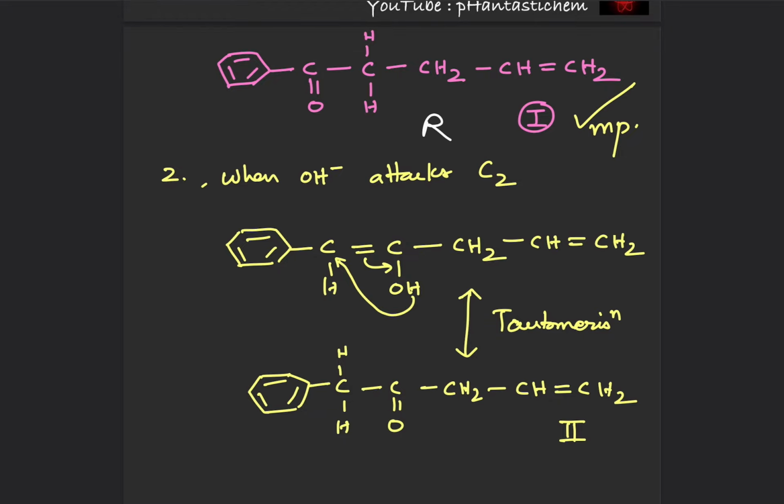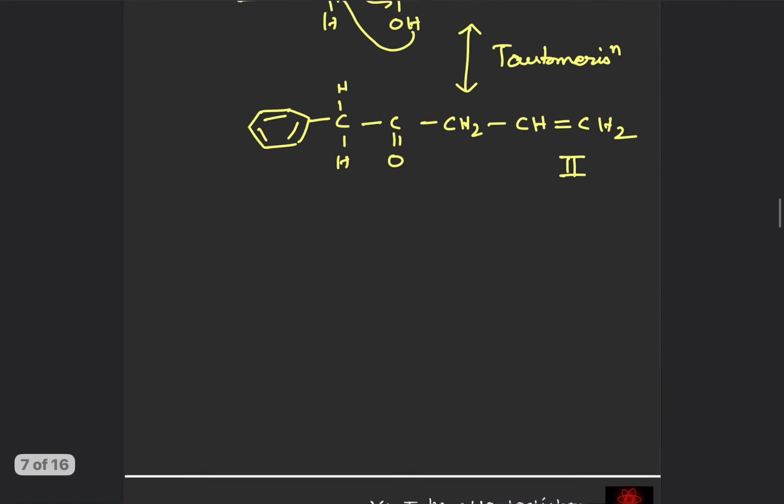This is R. And let's calculate the number of unsaturated carbons that it contains. 1, 2, 3, 4, 5, 6, 7. 1, 2, 3, 4, 5, 6, 7, 8, 9. So there are total 9 unsaturated carbons. So that's the story of R. Then let's talk about S.